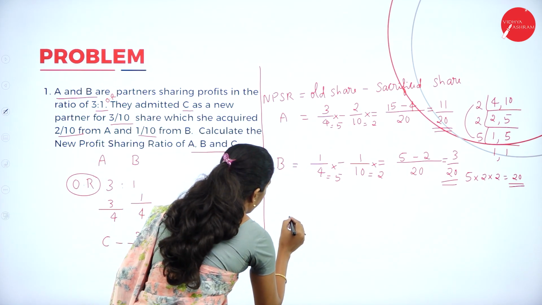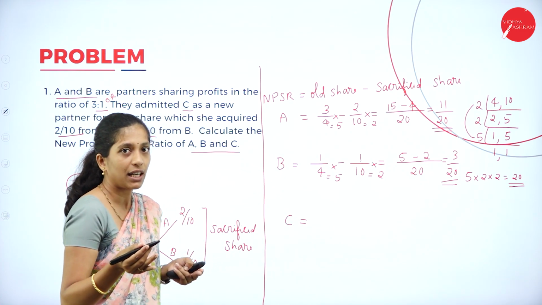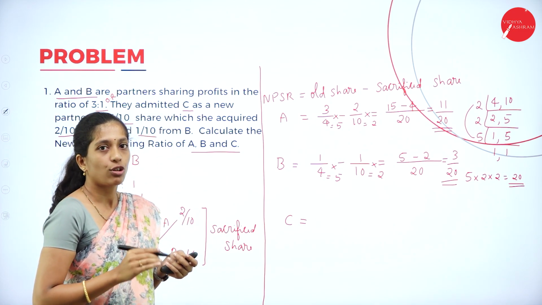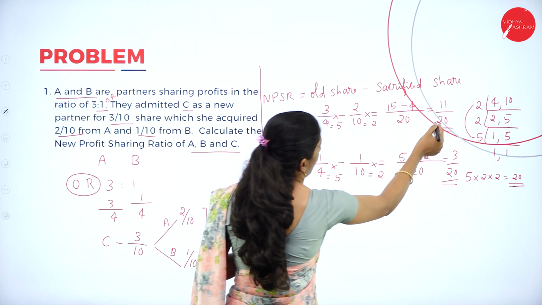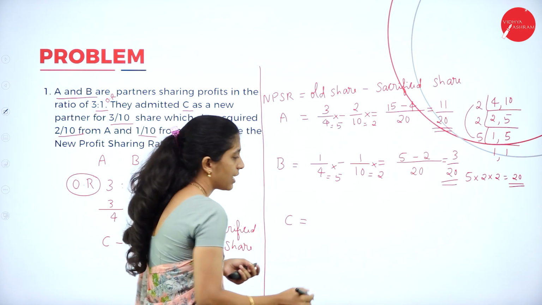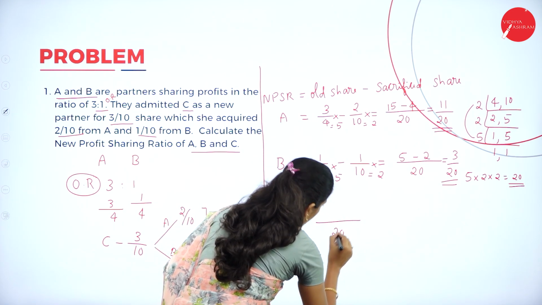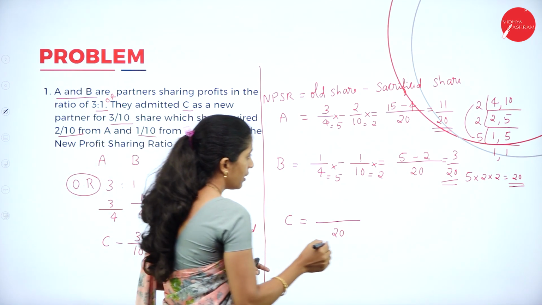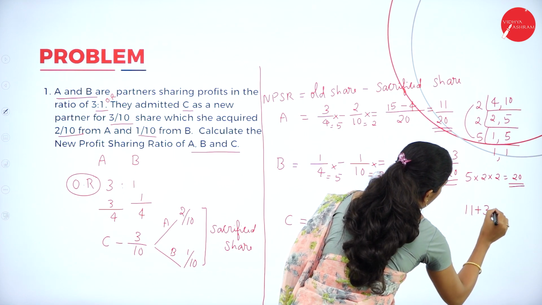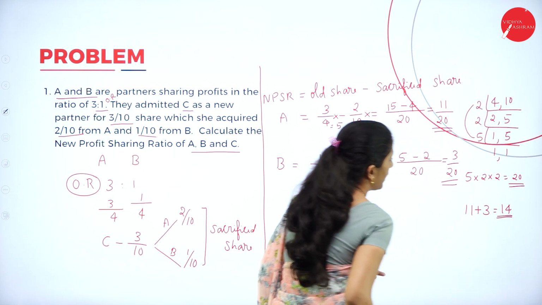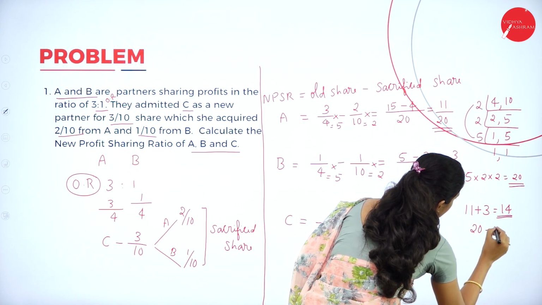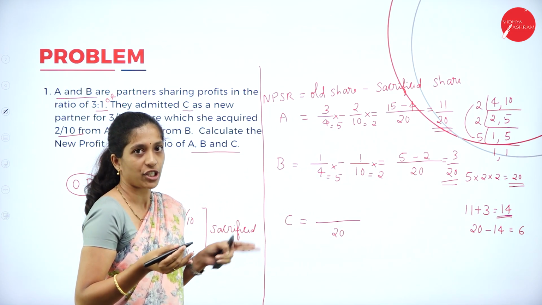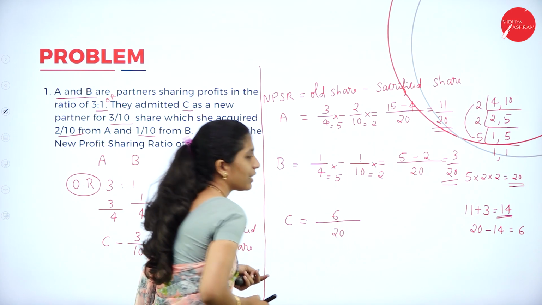Now calculate that of C. The calculation has already been given, but to find out whether it is correct or not, find the new profit sharing ratio of C. How to calculate? See the denominator, it is 11 by 20 and 3 by 20. In the sense, the total share is 20. Now, A's share is 11 and B's share is 3. So, 11 plus 3, we got 14. Right? Now, total share is 20. 20 minus 14, so we'll get 6. In the sense, the remaining share should be C's share. Right? So, it will be 6 by 20.